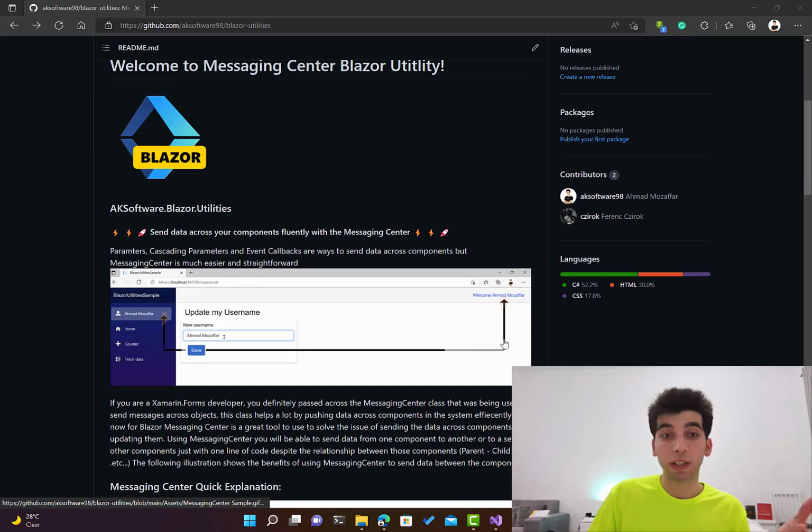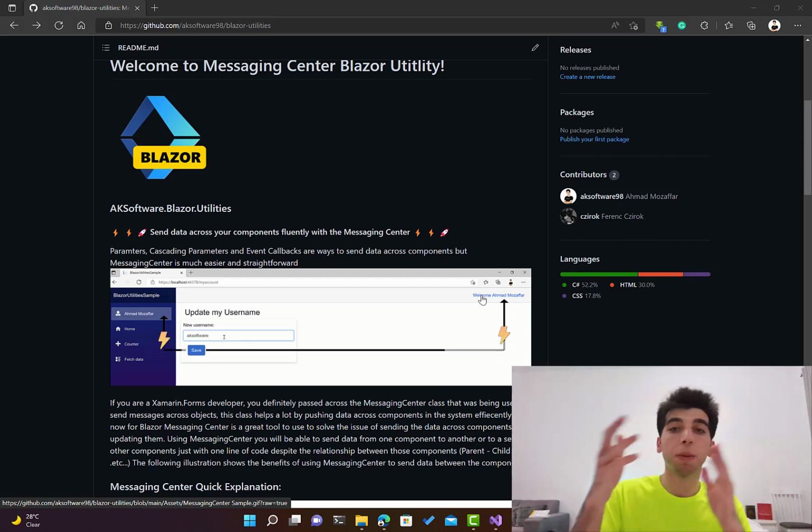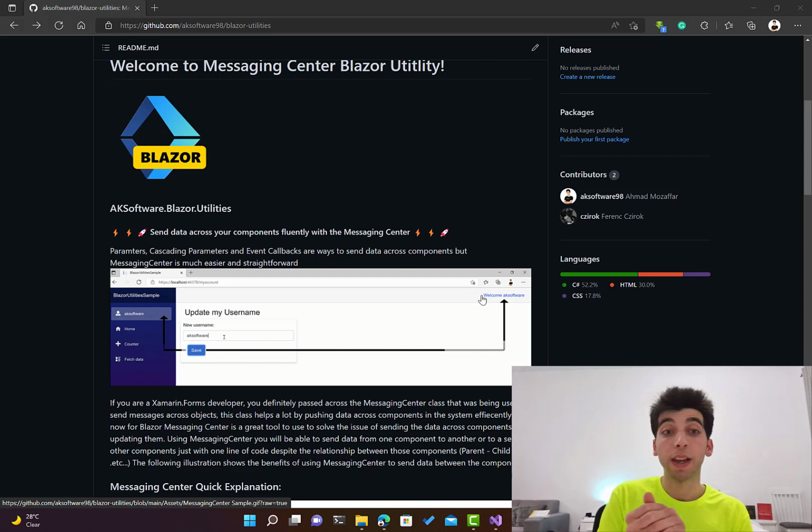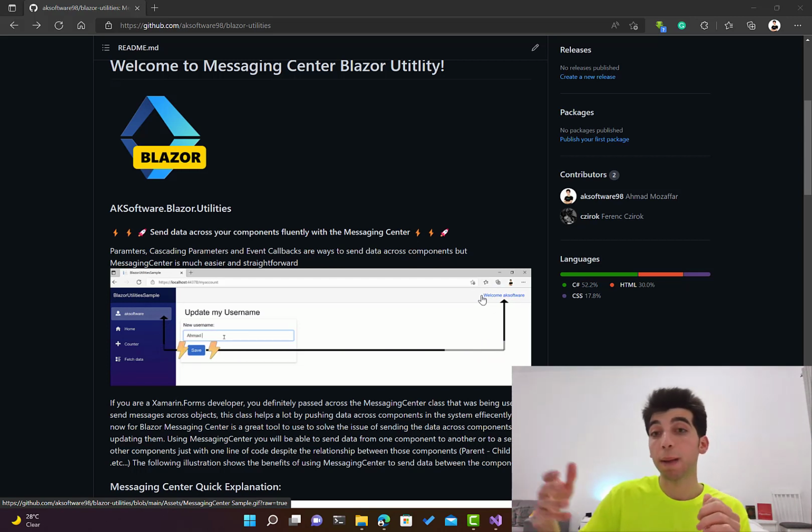Blazor fortunately provides us with three powerful mechanisms. The first one is using parameters, cascading parameters, and event callbacks. So you can send the data from the children to the parent and stuff like that, which is good. And you can use app state classes if you want to send the data across the components.